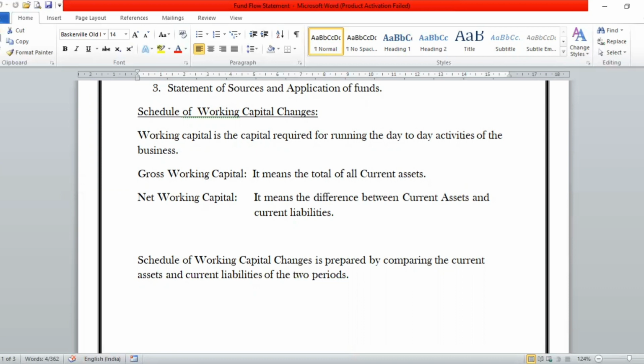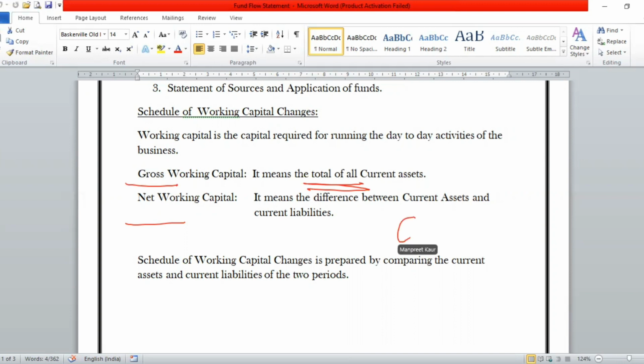But before that, what is the meaning of working capital? Working capital is explained in two ways. The first is called gross working capital, and the second is called net working capital. Gross working capital refers to the summation of all the current assets which a company has, like cash in hand, cash at bank, your total debtors or your bills receivable, or any other current asset which the company has. The summation of all those current assets is called gross working capital.